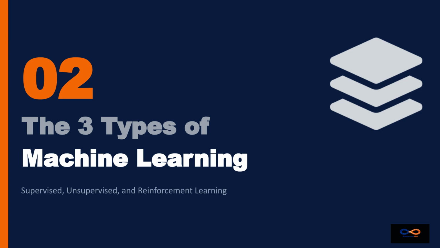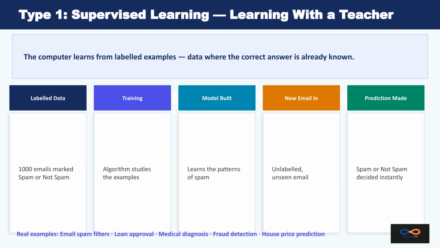Section 2. The 3 types of machine learning. Not all ML is the same. There are 3 distinct approaches, each solving a different type of problem. Understanding these types will help you identify which approach applies to your specific business challenge.